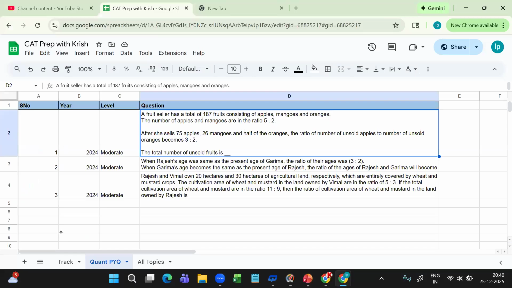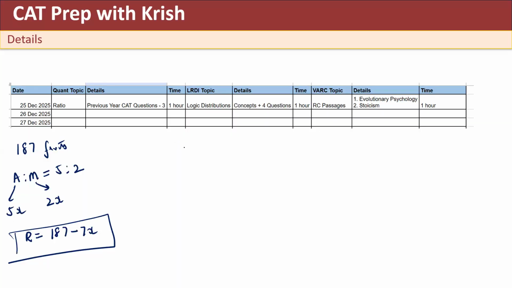The second question was on the ages. There are 2 characters, Rajesh and Garima. If you make this table, future, present, and past, and you say that Rajesh's present age is R and Garima's present age is G. And if in the past Rajesh was of same age as Garima, you put here G. Also the question is saying that in the future, Garima's age is same as Rajesh's present age.